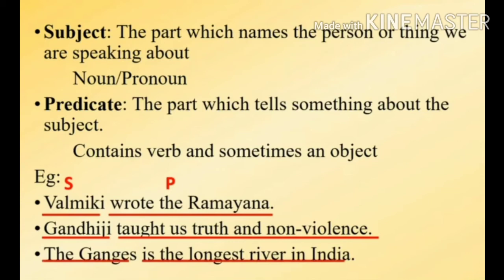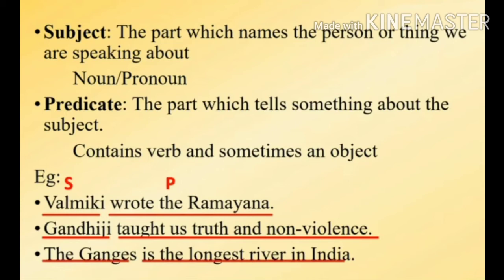The subject is the part which names the person or thing we are speaking about, whether it is a noun or a pronoun. The predicate is the part which tells something about the subject, that contains a verb and sometimes an object. Students, you can see it on the screen. S refers to subject and P refers to predicate.